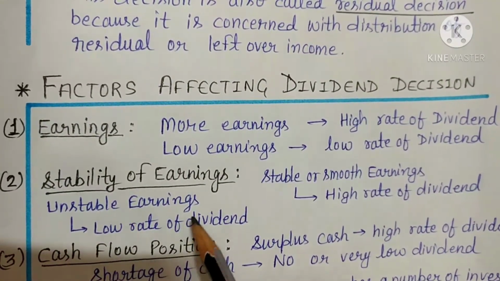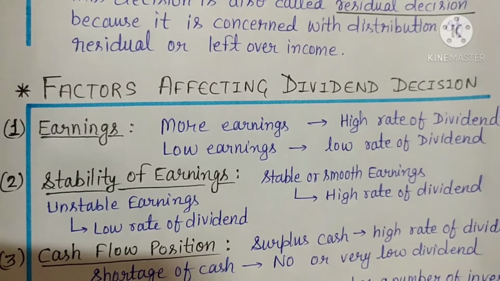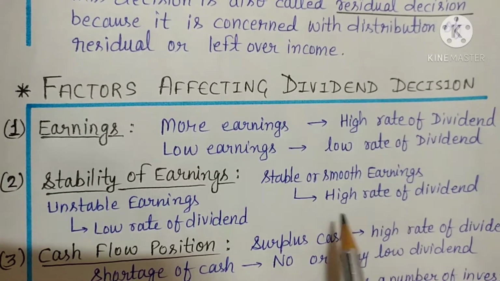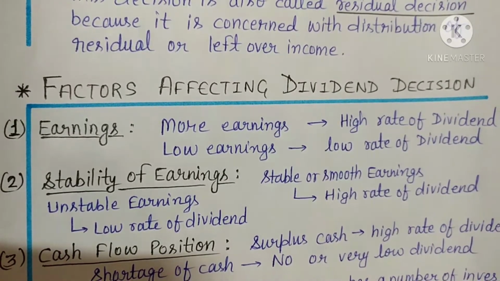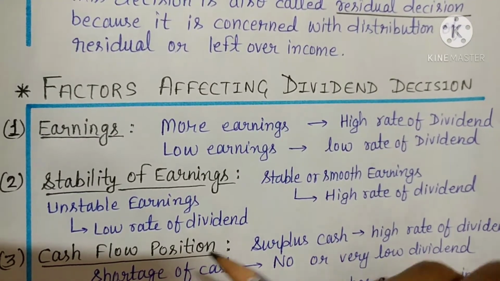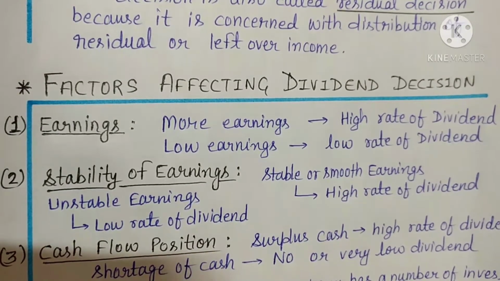Second is stability of earnings. Stability of earning means that if the company is a good company and has stable, or you can say smooth earnings without any loss, earning regularly, so it means they are regular in terms of profit, so they will give a high rate of dividend to their equity shareholders. But if their earning is unstable, sometimes they are earning, sometimes they are in loss, then they will give a low rate of dividend to their shareholders.